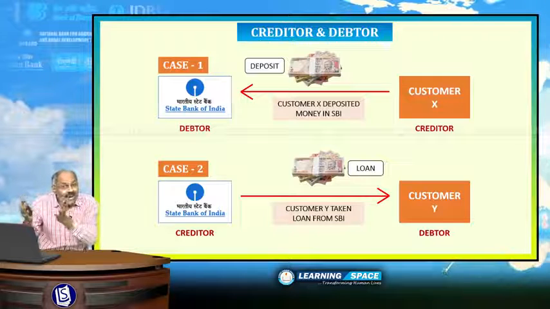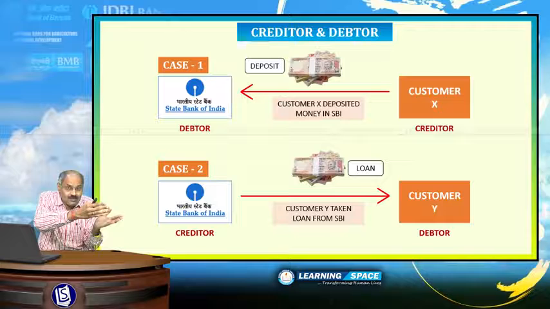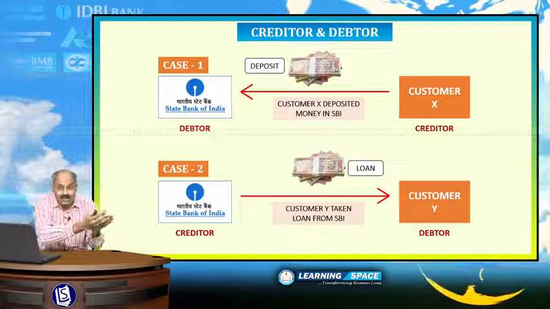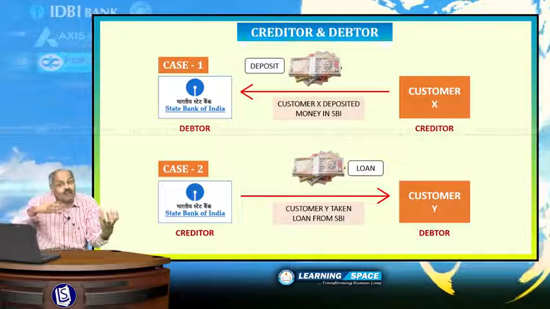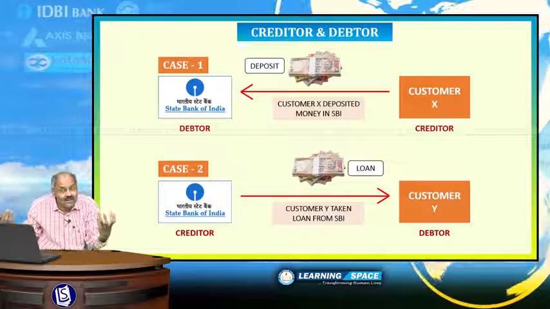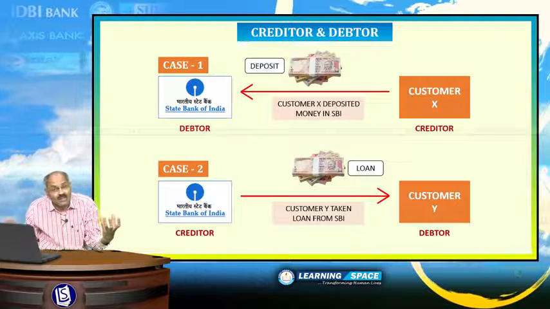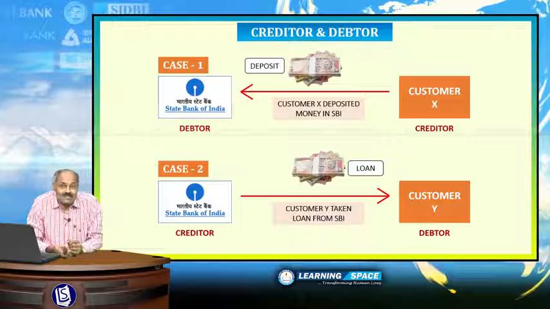So, in the banking parlance, let us take case 1. When customer X deposited money in SBI, customer X is the creditor, SBI is the debtor. And when SBI gave a loan to customer Y, SBI is the creditor, customer Y is the debtor. I hope it is clear to you from this illustration.